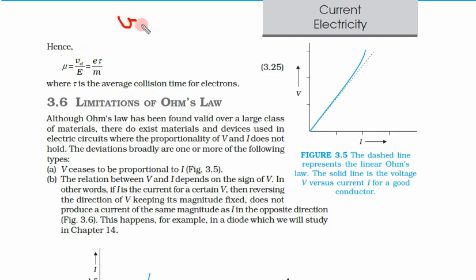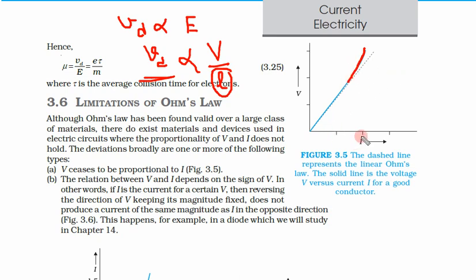Because we had seen Vd is proportional to E, and Vd is proportional to V by L. And since once the device or wire is fixed, its length is fixed, Vd is proportional to V. If we increase the potential difference, the drift velocity will increase, but as I showed, at lower voltages Vd is directly proportional, but at higher voltages, because of more and more collisions, Vd is not exactly proportional but something less than that, hence this curve bends.